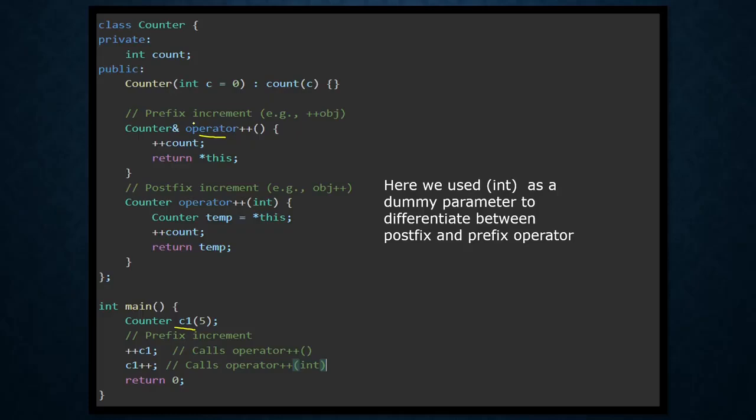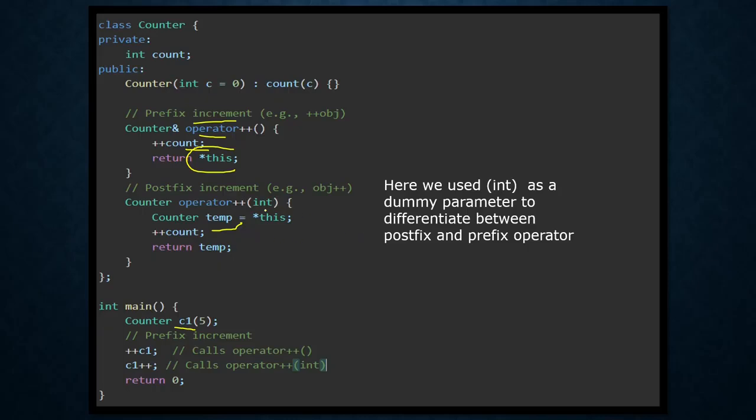So in prefix increment, we first perform the operation, then we use the value. But in the postfix increment operator, we first create a temporary object where we store a copy of the current value, and then we perform the operation, and the value which we return is the value which was there before the operation was performed.